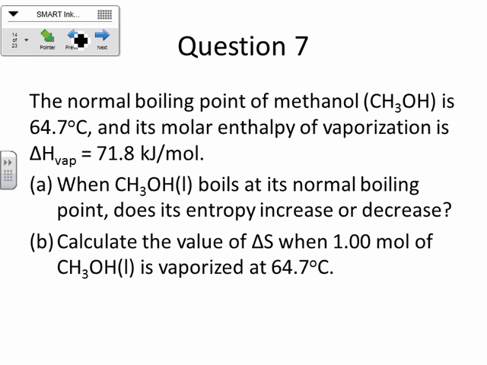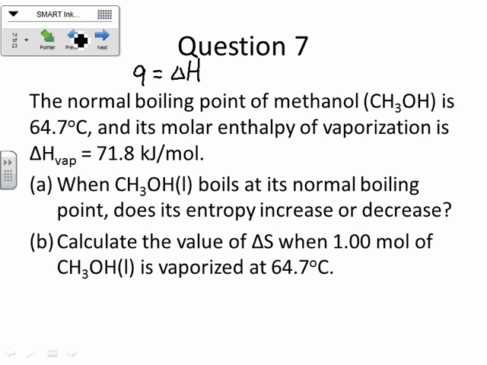Now that equation is not on your AP equation sheet, so I don't know that they would actually ever ask you to do a calculation like this. But I think it's just good to know where the delta S comes from, how it gets calculated, okay? So if we have something at its normal boiling point or normal melting point or something like that, and we know the delta H associated with that, and we carry this process out at a constant pressure, I don't know if I said this in any of the videos, but at constant pressure, Q is equal to delta H. Do you guys remember that from Unit 5? It was a long time ago, okay?